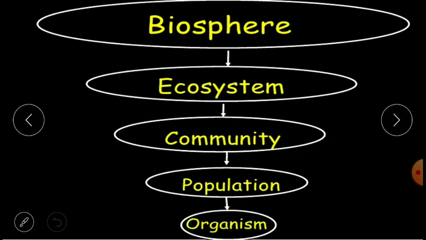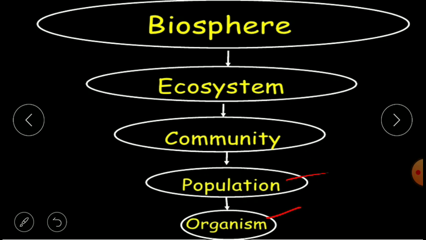So in this manner, we studied the biological levels of organization, and that started with the cell. We saw cells into tissues, tissues into organs, organs into organ systems, and organ systems into an organism. So once we have the organism, now this organism group is known as a population.